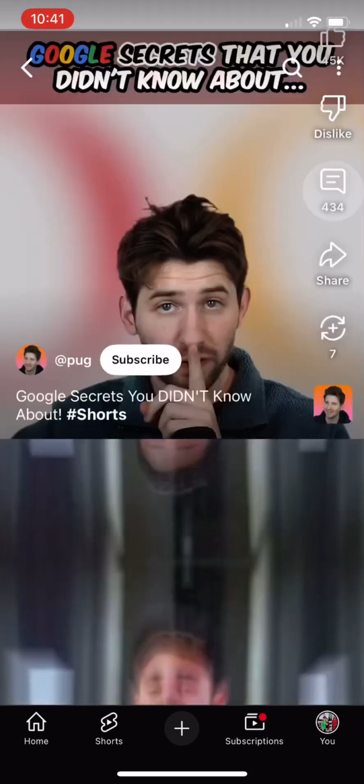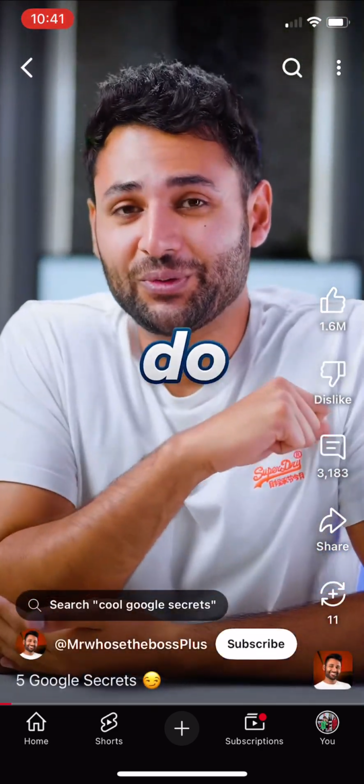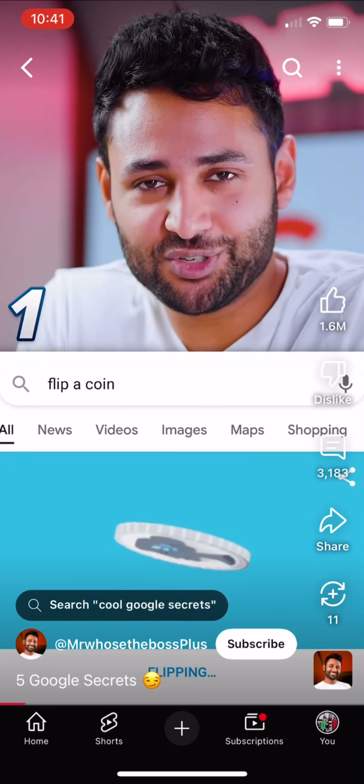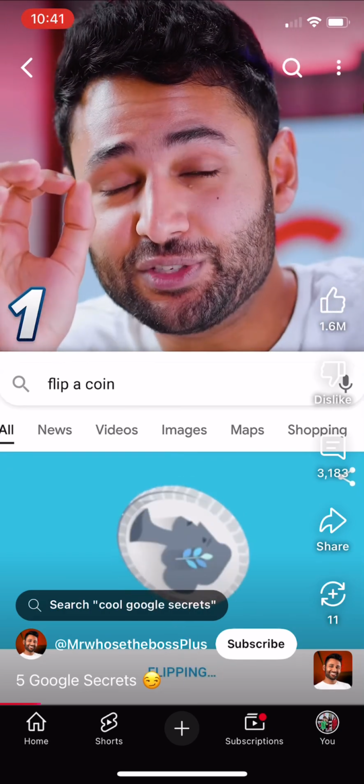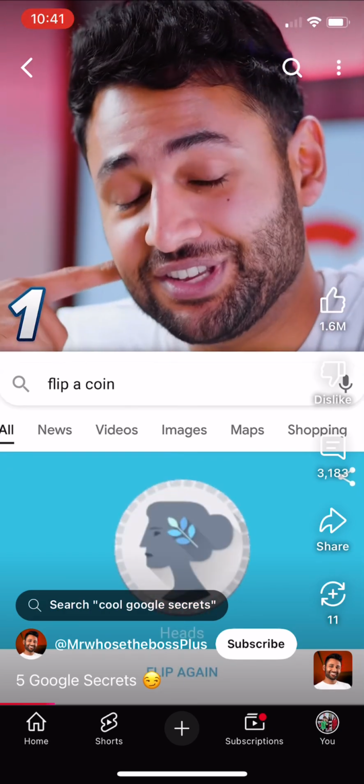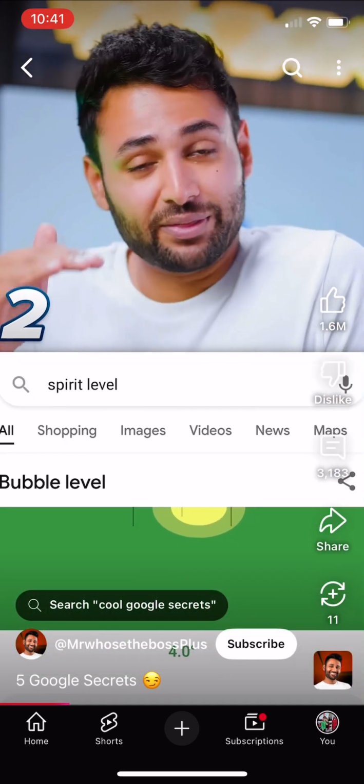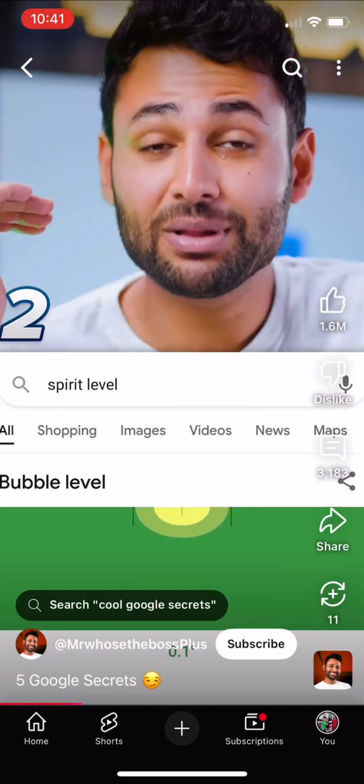Google secrets. 5 cool things that Google can do. Number 1, if you don't carry cash but you want to make a decision, then search flip a coin and Google will help you decide. 2, if you ever want to make sure anything is straight, Google has a bubble level.